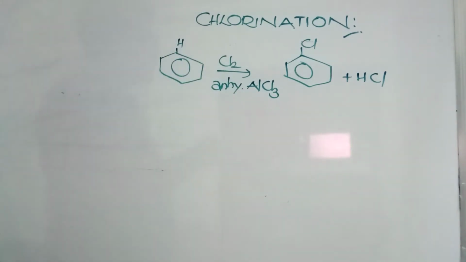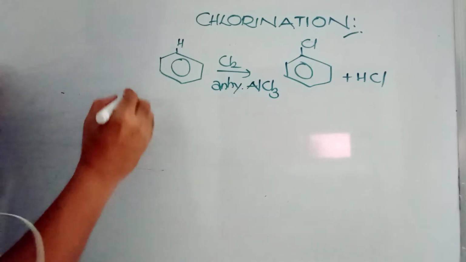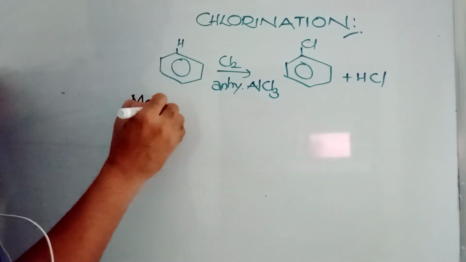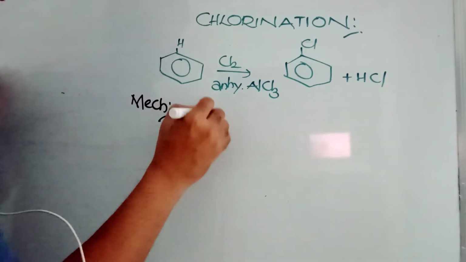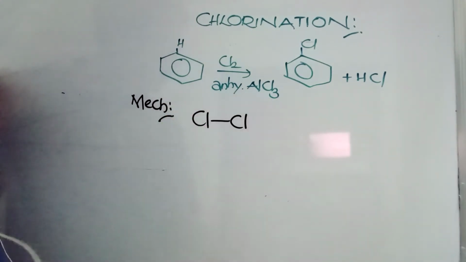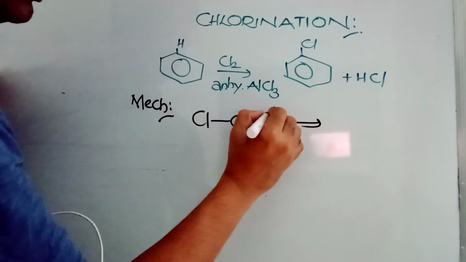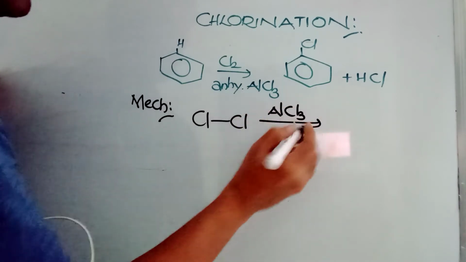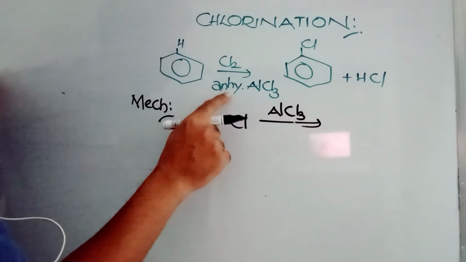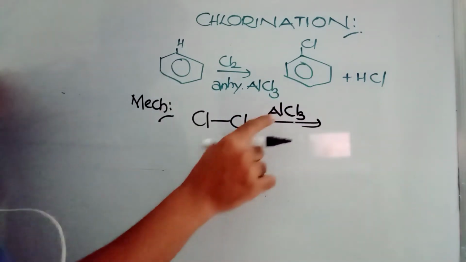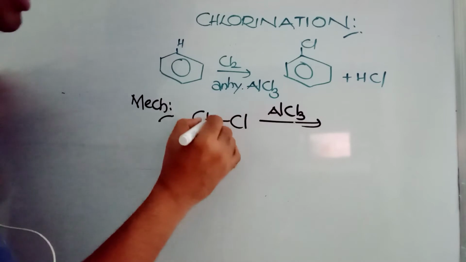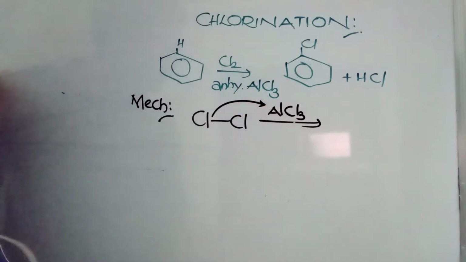How does the reaction take place? See the simple mechanism. The first step of mechanism is generation of electrophile. Cl-Cl, there is a bond, and we have anhydrous AlCl3. Remember, this is mandatory anhydrous because it must function like a Lewis acid. It is not having electrons, so it is functioning like a Lewis acid. So this electron pair is shifted here.